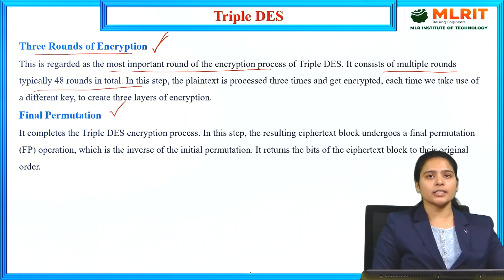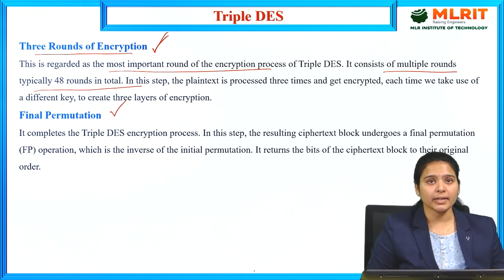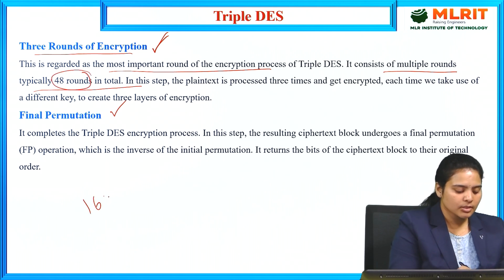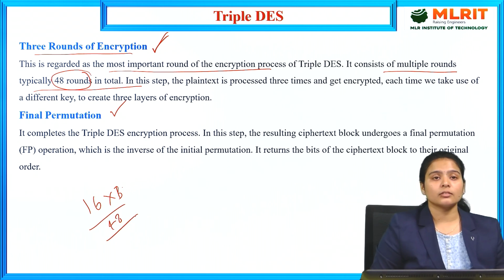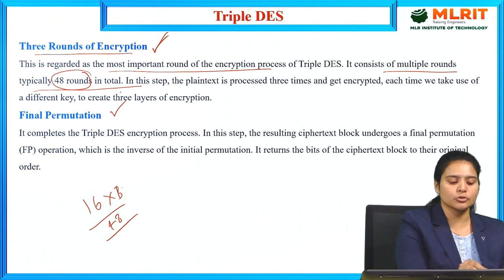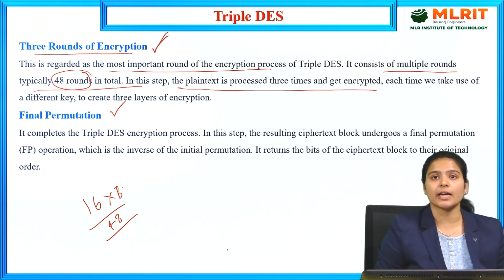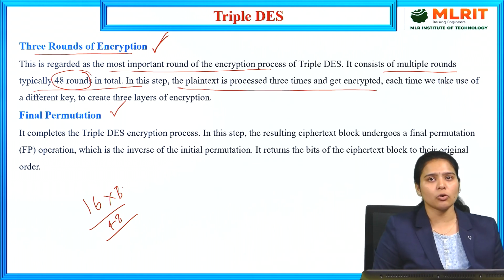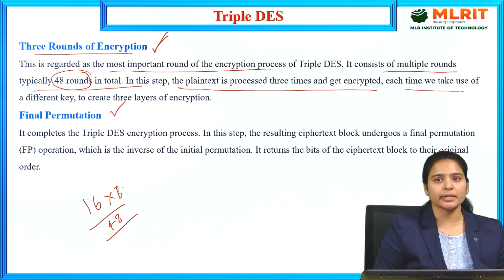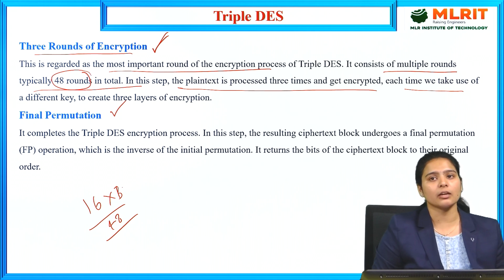In DES we only see 16 rounds, but in DDES we get 48 rounds, that is 16 times 3. It means we perform the 16 rounds three times, the first time, second time and third time, which is 48 rounds in total. The plain text is processed 3 times and encrypted. Each time we take a different key to create the 3 layers of encryption.